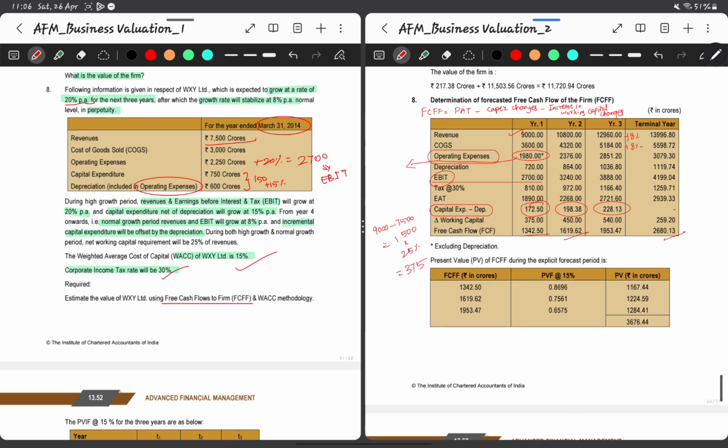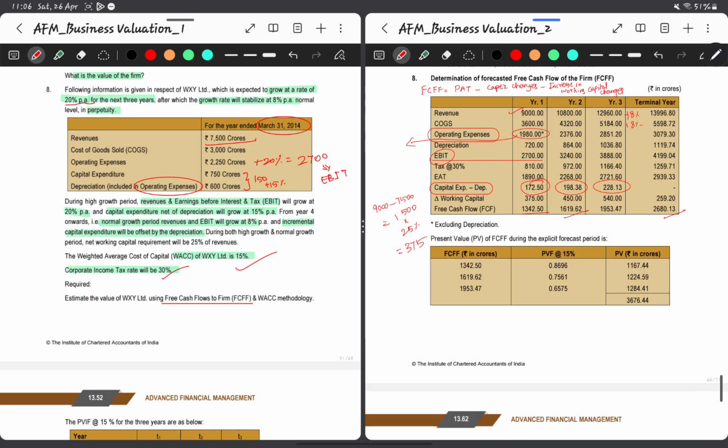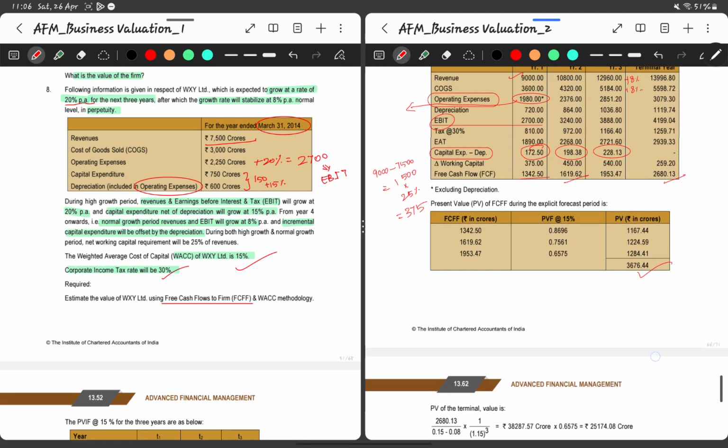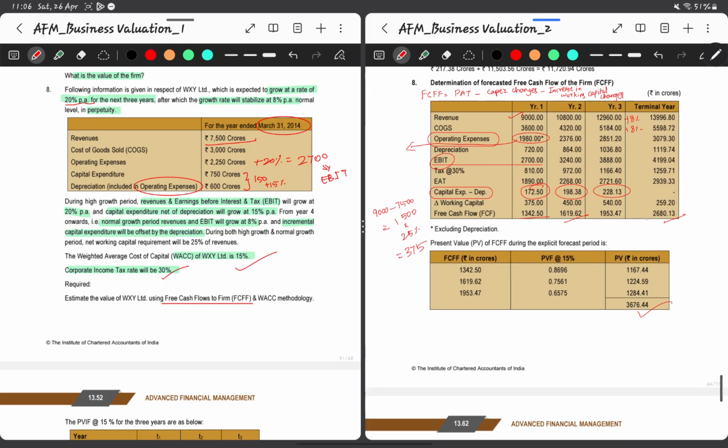Okay, now since we got this free cash flows to firm, we can discount it with the weighted average cost of capital, then we can arrive at the present value for all these 3 years, and we need to calculate this terminal cash flow, because this terminal cash flow every year we are going to get this 2680.13 throughout the project period.